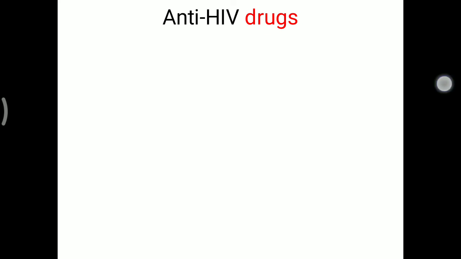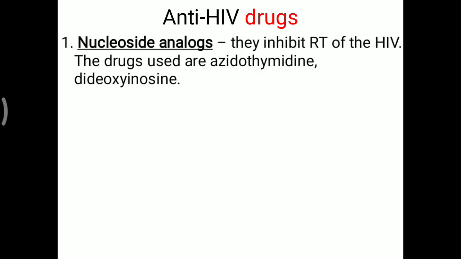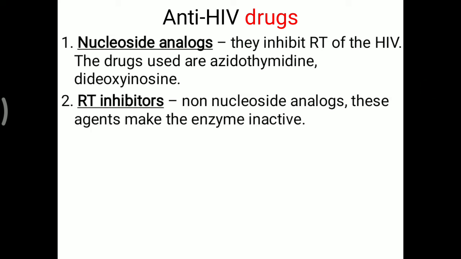What about anti-HIV drugs? One is the nucleoside analog, which works as a reverse transcriptase enzyme inhibitor, the main enzyme of this HIV. This particular analog inhibits the reverse transcriptase of the HIV. The drugs used are zidovudine as well as dideoxyinosine. One more RT inhibitor, or reverse transcriptase inhibitor, is the non-nucleoside analog. Previously nucleoside analog, here non-nucleoside analog. This agent makes the enzyme reverse transcriptase inactive, like nevirapine and delavirdine.